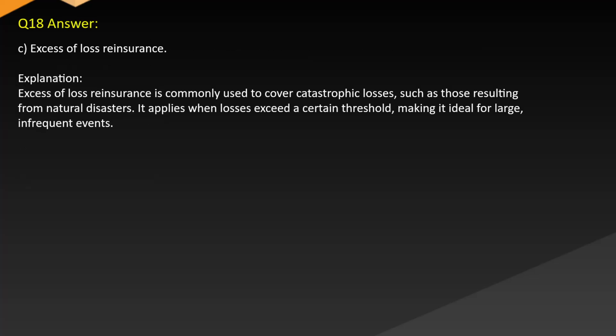Answer: C. Excessive loss reinsurance. Explanation: excessive loss reinsurance is commonly used to cover catastrophic losses, such as those resulting from natural disasters. It applies when losses exceed a certain threshold, making it ideal for large, infrequent events.